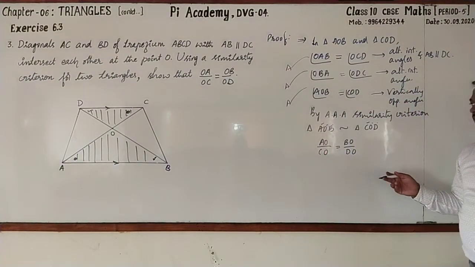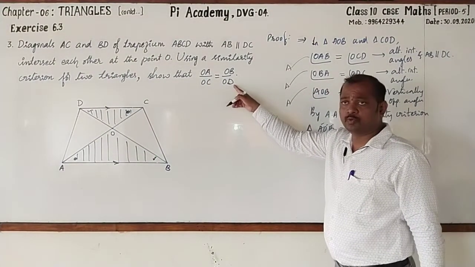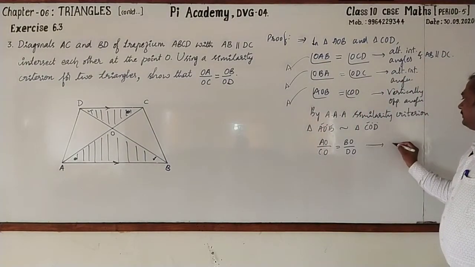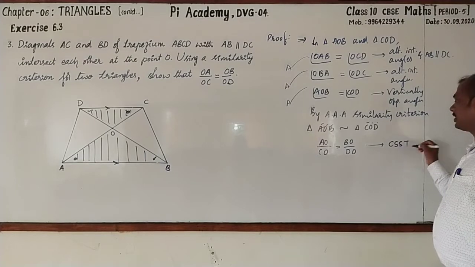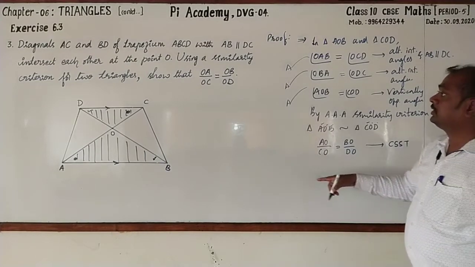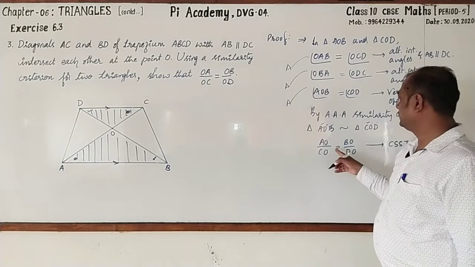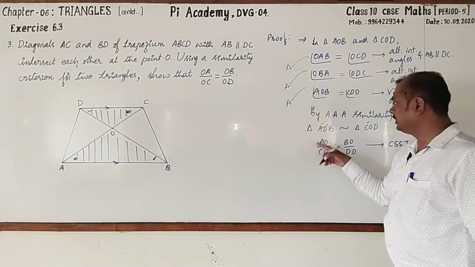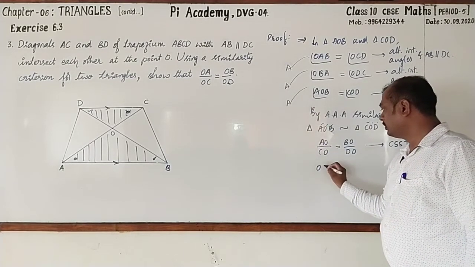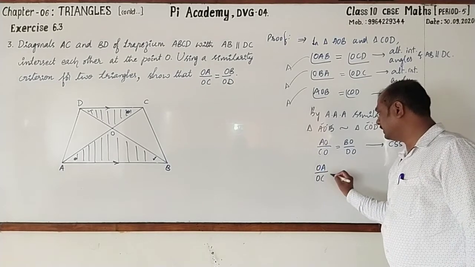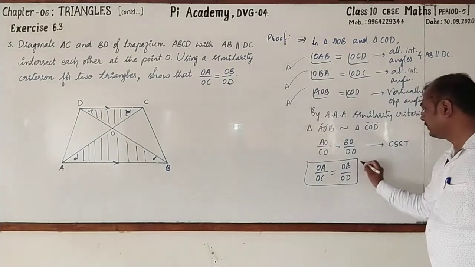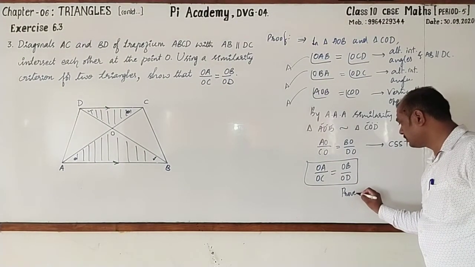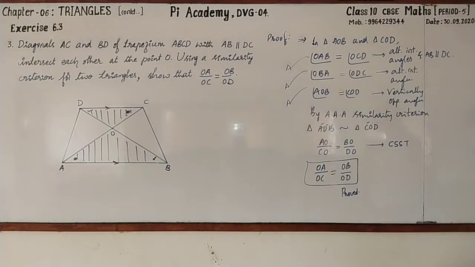It is not required because we are going to prove only this statement. It is from corresponding sides of similar triangles. See that OA by OC is equal to OB by OD. Let us write them in the order. OA by OC is equal to OB by OD. Hence it is proved. Clear? Yes, please go for copying this.